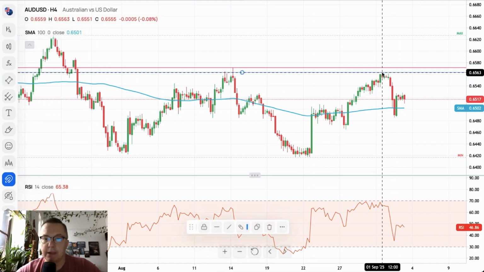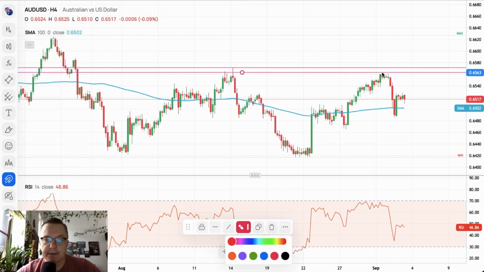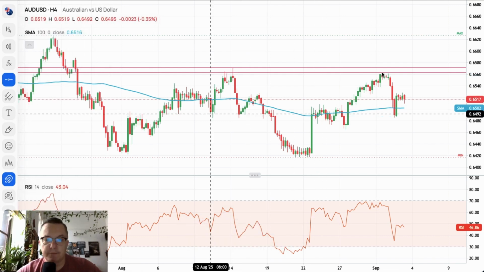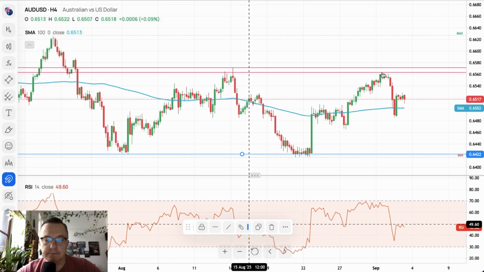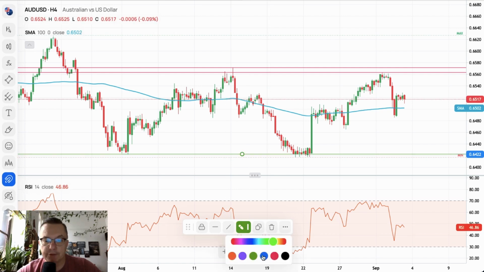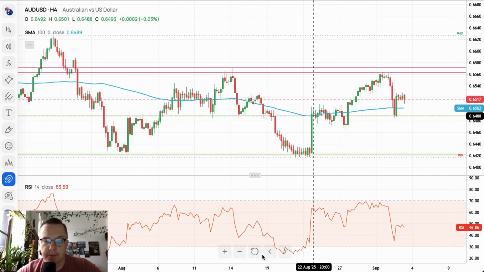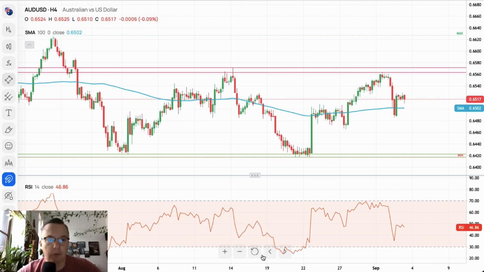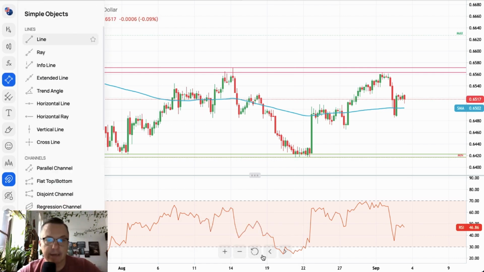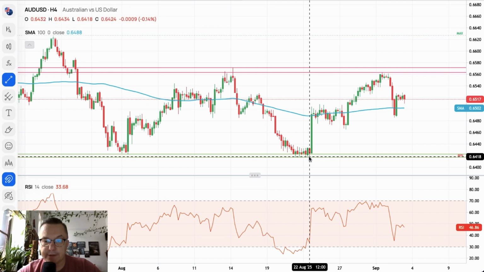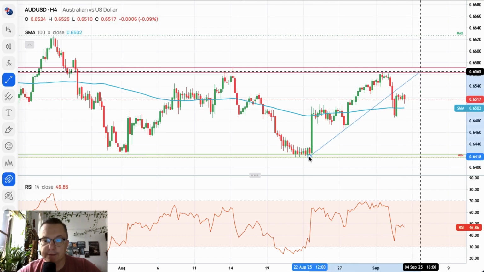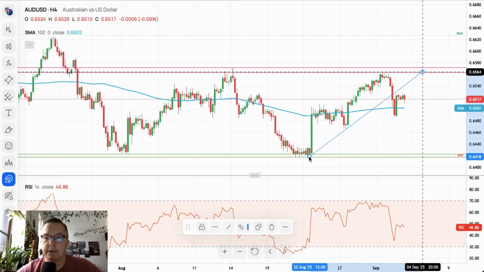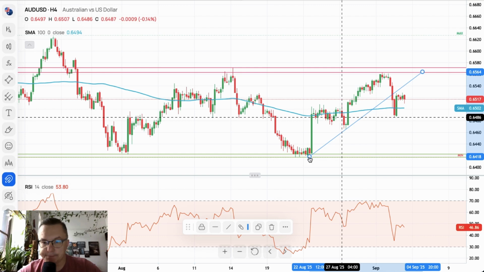Let me just place some technical lines here. This is the technical resistance, major supply zone, and obviously this is the technical support. So we trade in between those two zones these days, right? 6,417. Now we got some kind of a trend line here, made from this low here towards this low there you go.